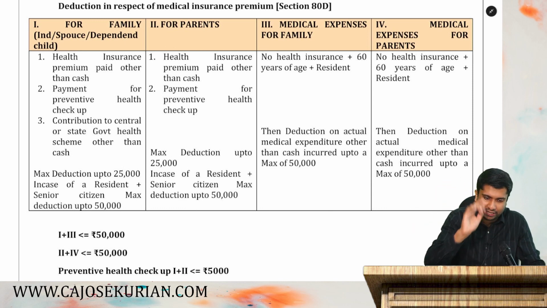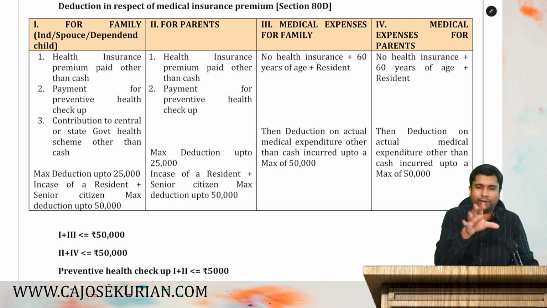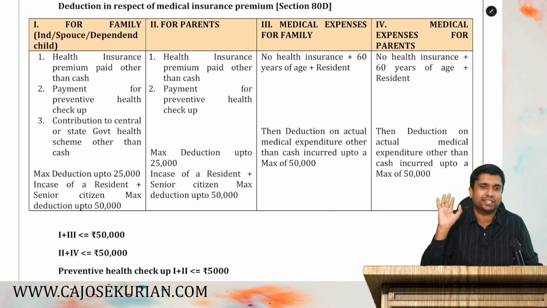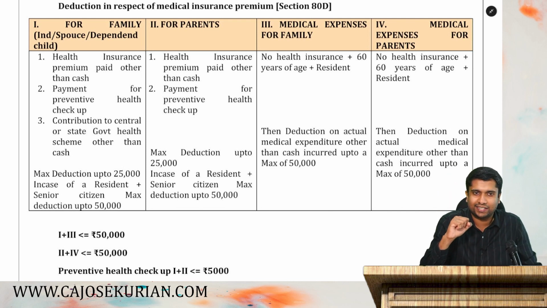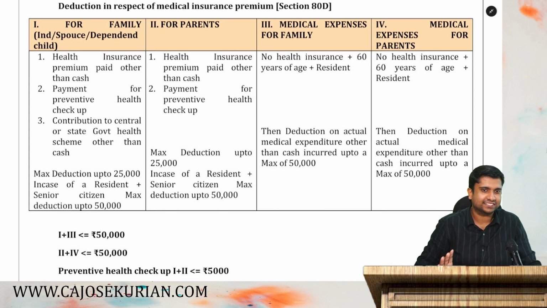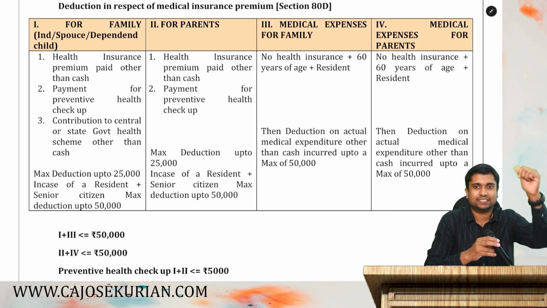So what I did is, I've created a table. I call it a magic table. There is no magic, first of all, but only for the sake of calling it, I've named it the magic table. In this magic table, there is a speciality. Whatever figures are there in the question, if you put them in this table, you will always get the right answers. Trust me, the answer will never go wrong, because all the conditions in income tax are arranged in a way that this is comparatively easier than studying the theory.